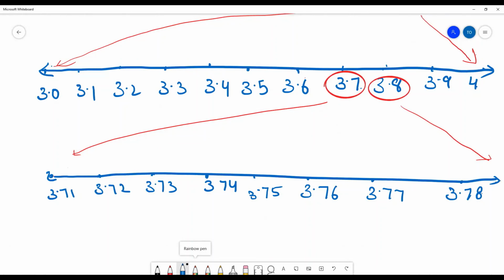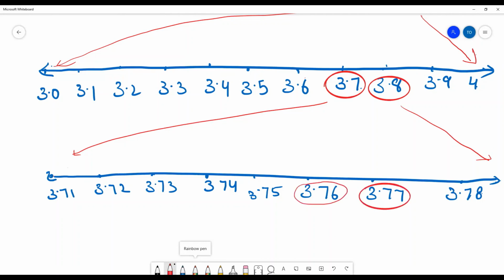It can go beyond. Now we have 3.765. So our number lies between which two numbers now? 3.76 and 3.77. So these two are our numbers.